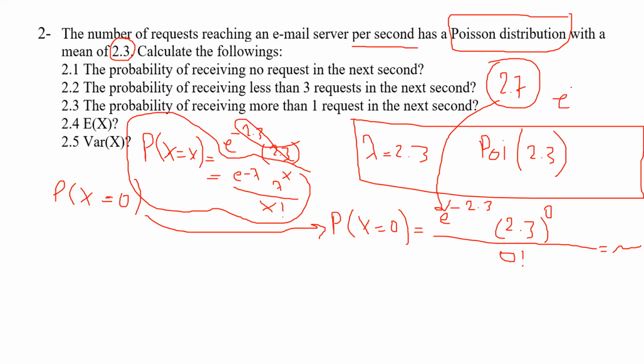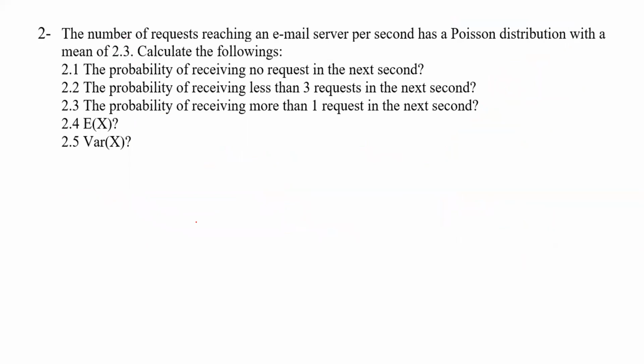So don't give this one as the final answer. You should still calculate it by 2.7 power minus 2.3. And as you know, the final answer should be a value between 0 and 1 because this is the probability. Okay, next one.